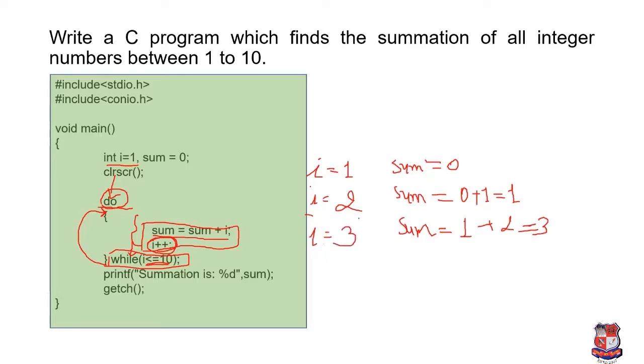Okay, and now the condition is checked, that is 3 less than or equal to 10. The condition is true, so control goes again to the body of the loop. These statements are executed multiple times.